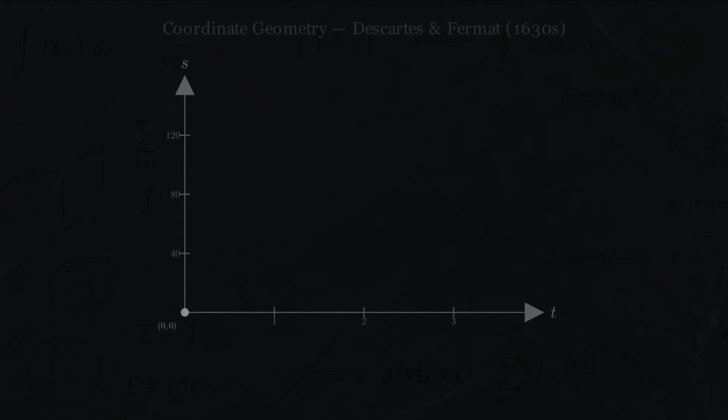There's another way to see a function, as a picture. In the 17th century, René Descartes and Pierre de Fermat invented coordinate geometry, a way to turn formulas into curves. The idea is simple but profound. Each pair of related values, each t with its corresponding s, becomes a point in the plane. When t equals 0, s equals 0. That's the point 0, 0, the origin.